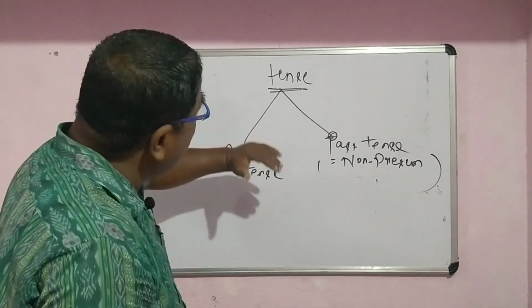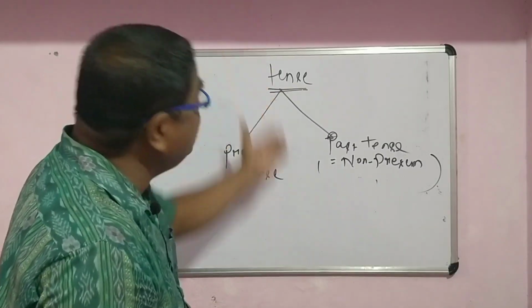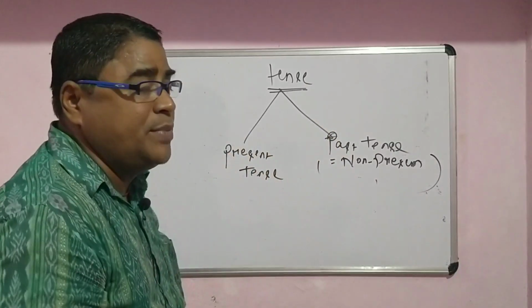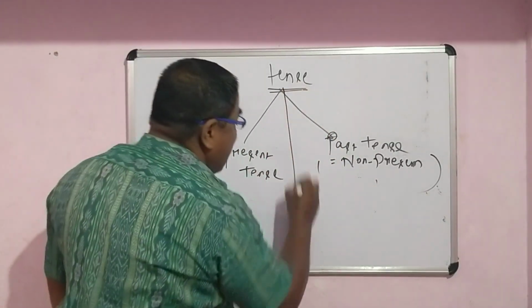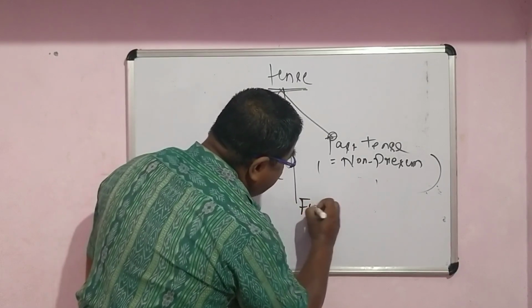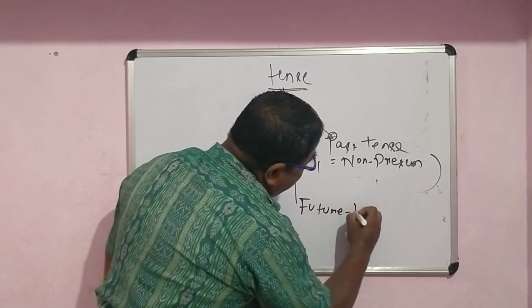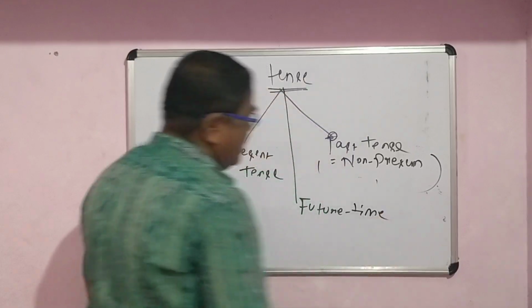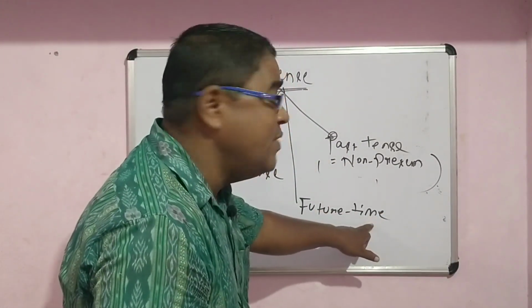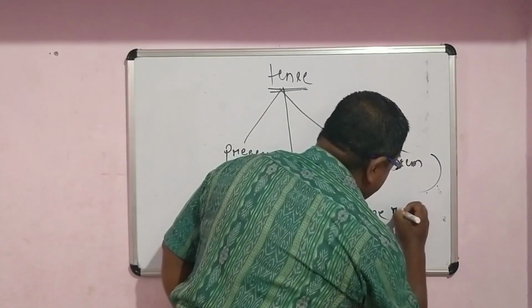Then we have to ask, why can't there be a future tense? Actually there can't be a future tense, even though we have future time. You can simply say future time reference. Certain verbs having tenses refer to future time events or future time references.